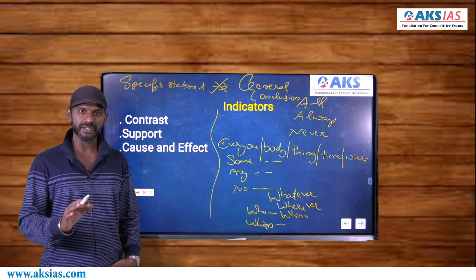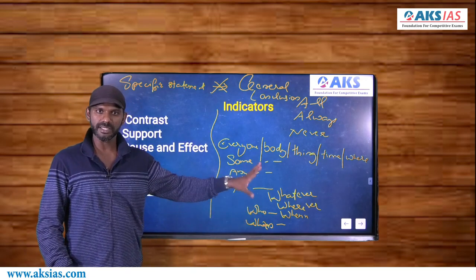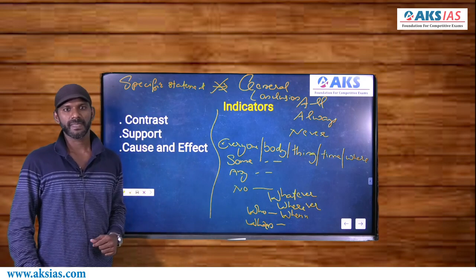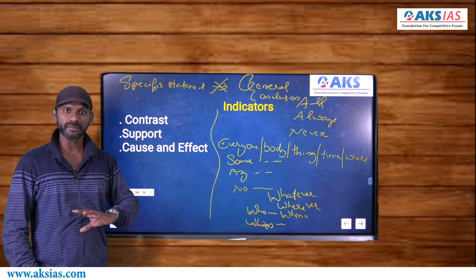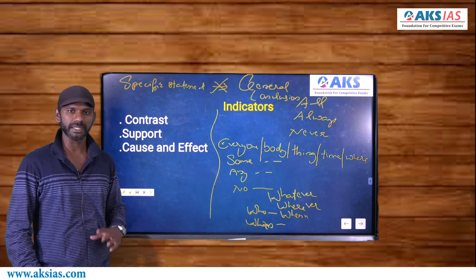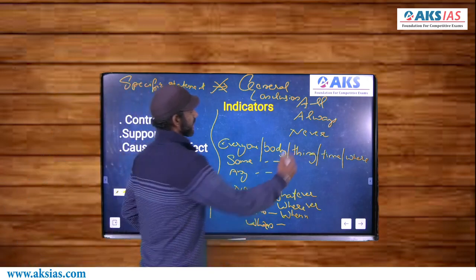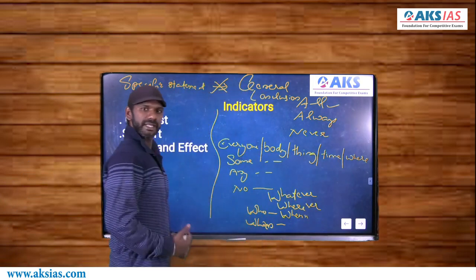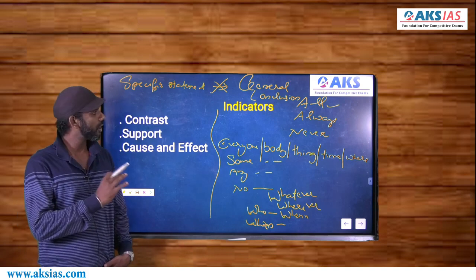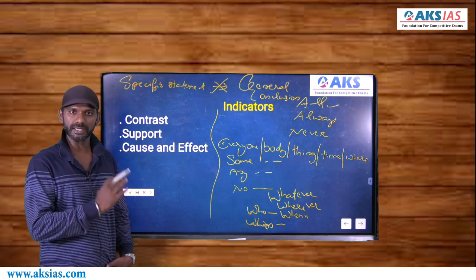This is a very specific statement. One reason is none of these general words is there in the statement. Another reason is I'm talking about one particular person, Ram. As I'm talking about one particular person, it becomes a very specific statement, right? So Ram got the first rank because he studied well becomes a specific statement. From this statement, can you draw a conclusion like all those who study well will get the first rank? No. That becomes a general conclusion. Simple reason is all is a general word. As I told you, from a specific statement, we cannot go for a general conclusion.